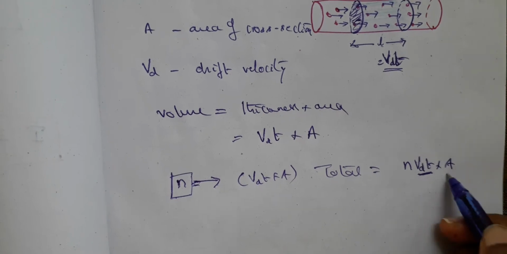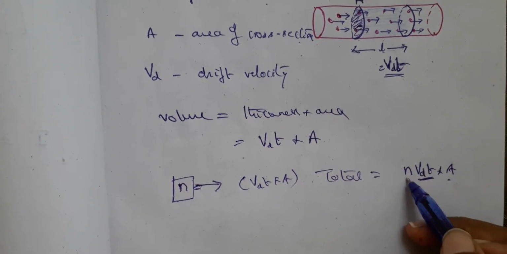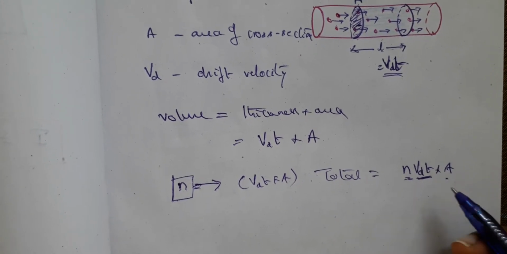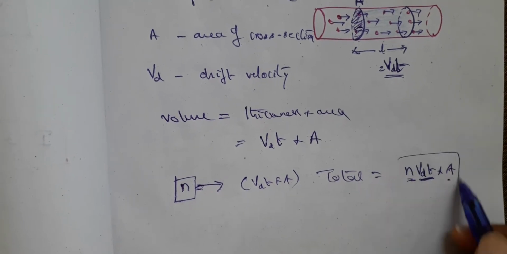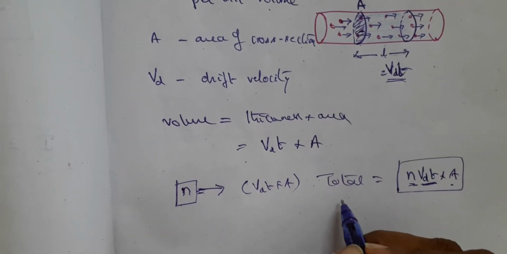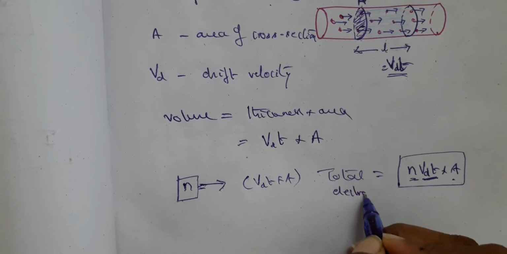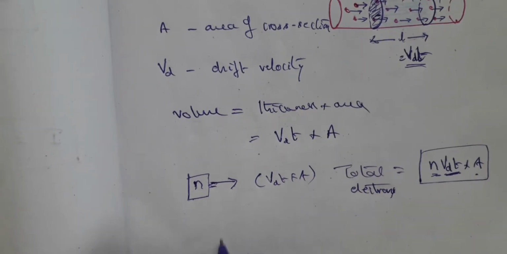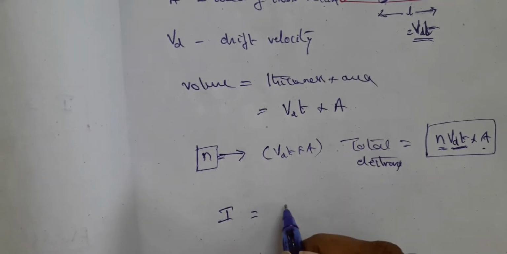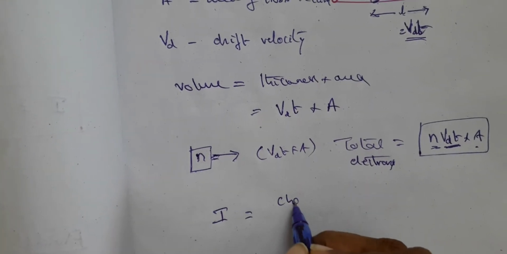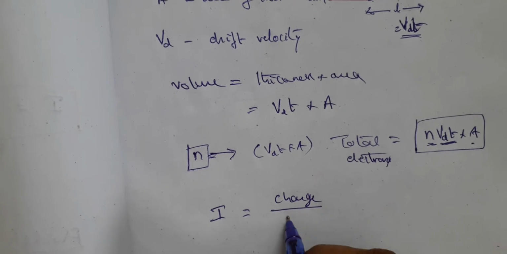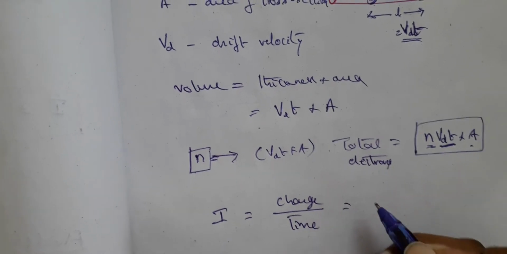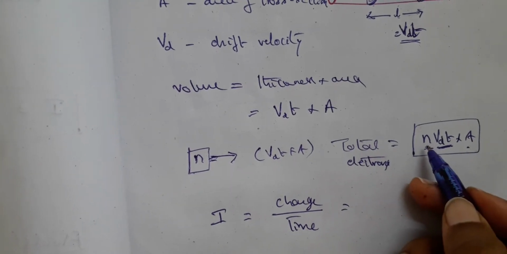So that is thickness into area is equal to volume, and N being the number of electrons per unit volume. In the total volume, you have these many electrons. So now if I talk about current, what is current equal to? Current is equal to charge by time, is it not? Charge by time. So total electrons is equal to this.